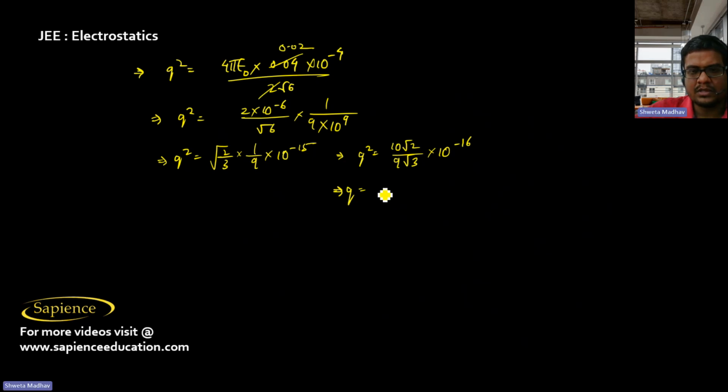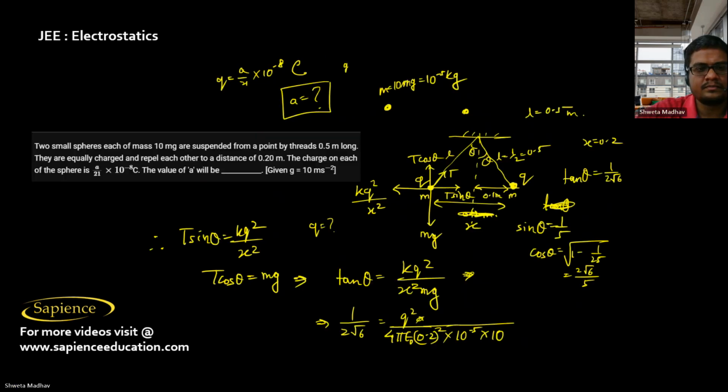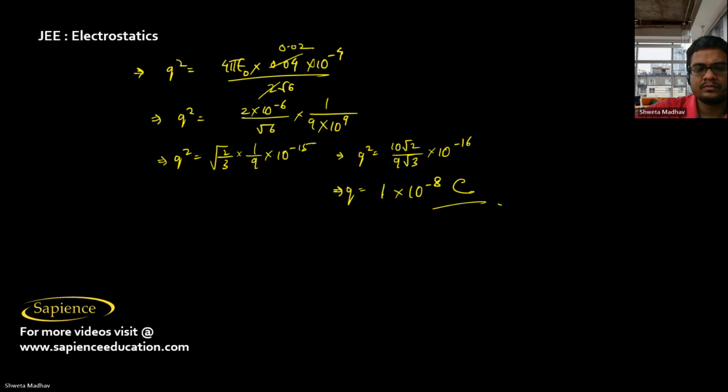So it is approximately 1 only, 1 into 10 power minus 8. So A by 21 is approximately 1.